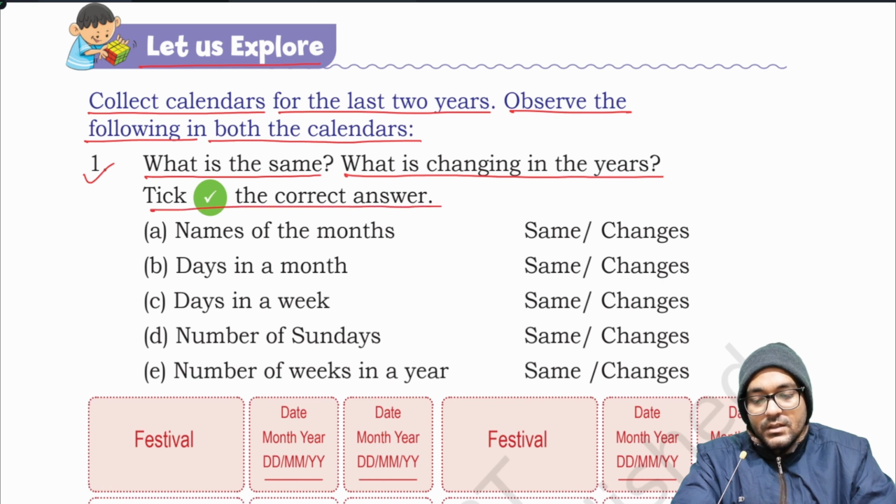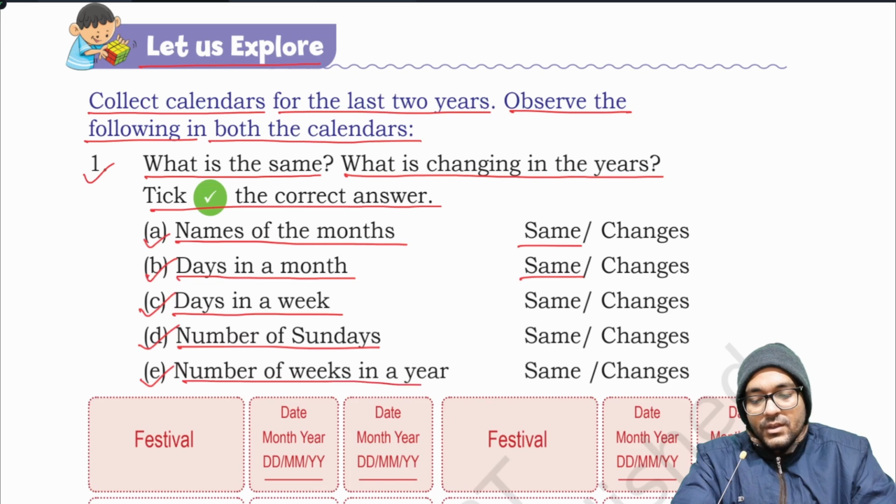Tick the correct answer. A. Names of the months. Same. B. Days in a month. Almost same. It will depend whether the year is a leap year or not. C. Days in a week. Can you do that? D. Number of Sundays. Can you do that?